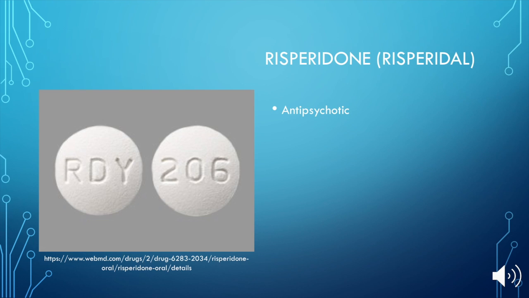Risperidone can be taken orally with a pill or injected in a liquid form. This drug is fast-acting, but it may take several weeks before the patient feels the full effects. Risperidone also is used to treat bipolar disorder episodes and irritability in children with autism. Although not officially approved, it can also treat Tourette syndrome and sometimes anxiety.